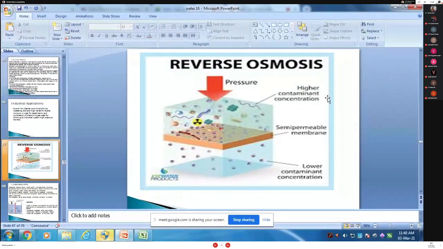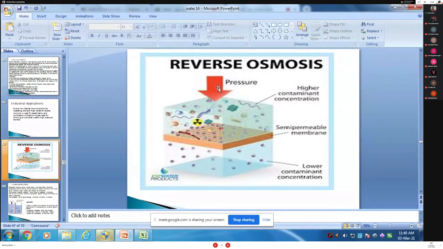High concentration, semi-permeable membrane and low contaminant. So what happened here? See very carefully. This is the highly concentrated solution, and many impurities are present in it. Pressure is applied on it.